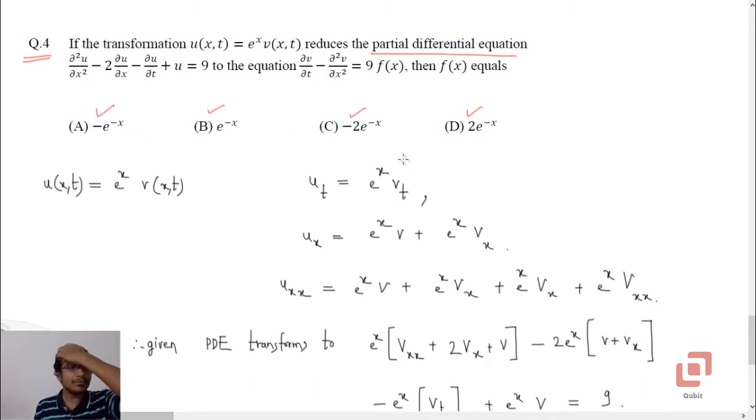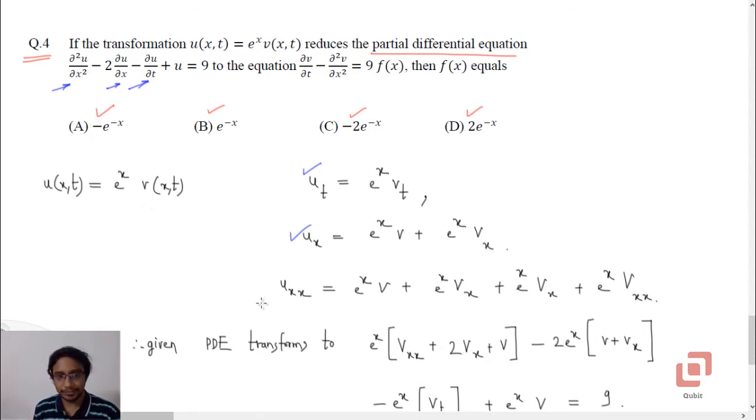Okay, what we do is we first start finding these partial derivatives of u in terms of e to the power x into v. First let us go to ∂u/∂t, which is e to the power x into ∂v/∂t. Okay, for finding ∂u/∂x, you need to apply the product rule. So you'll get e to the power x into v plus e to the power x into ∂v/∂x.